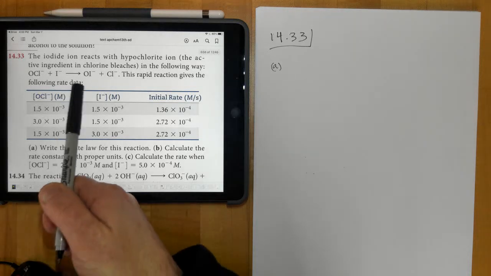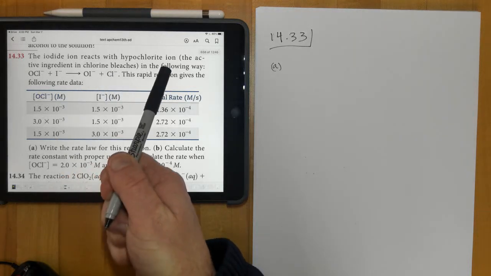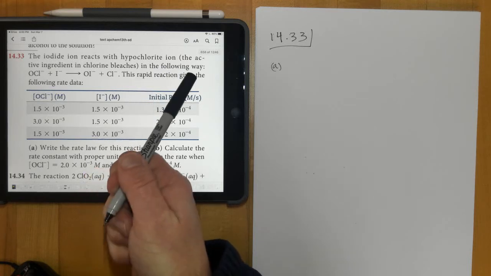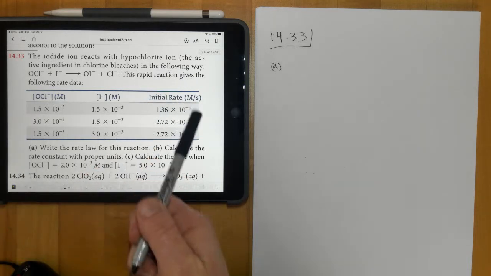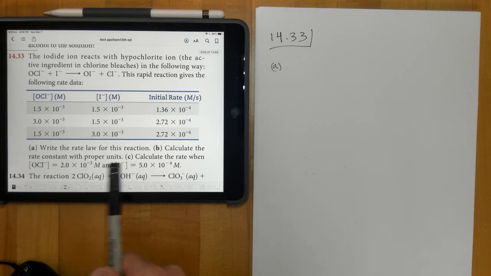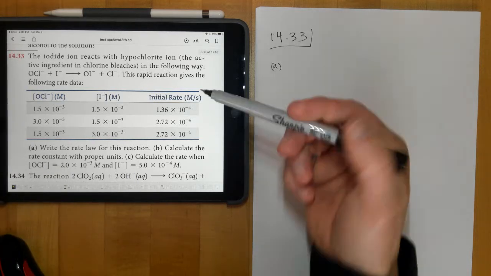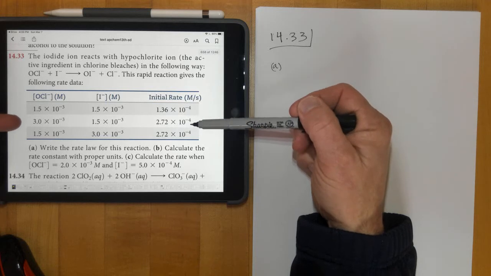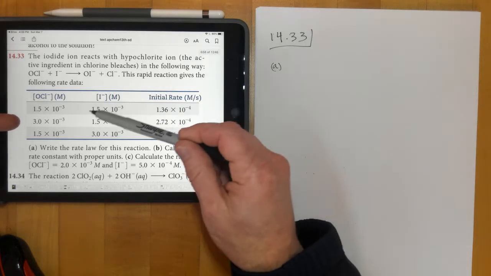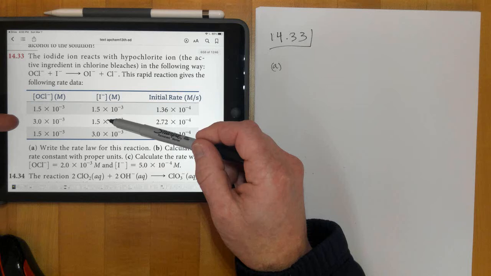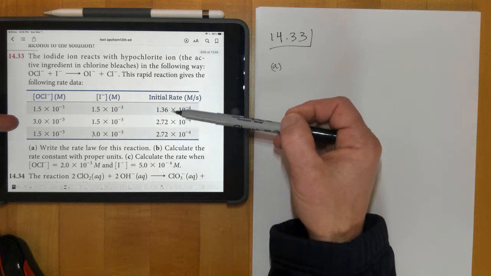14.33, the iodide ion reacts with the hypochlorite ion in the following way. And then it gives us a bunch of data. First it says write the rate law for the reaction. So here, what we want to do is compare two reactions, 1 and 2, where one of the reactants is held constant in concentration, and then the other one we figure out how much it changed.